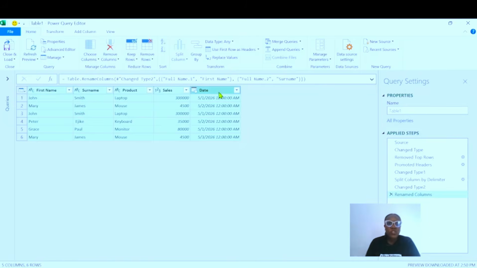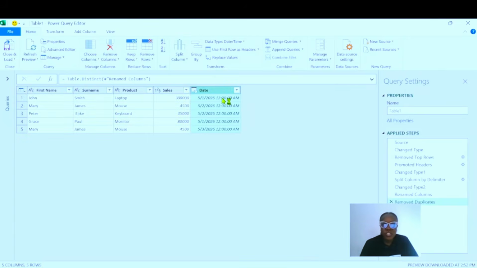Okay, remember we want to remove the duplicate. John Smith appeared twice in this data, so it's a duplicate value and we want to delete one. How do we do that? We are going to click on remove rows. You are going to see remove duplicates, so we select remove duplicates. And you can see that John Smith now has one entry.